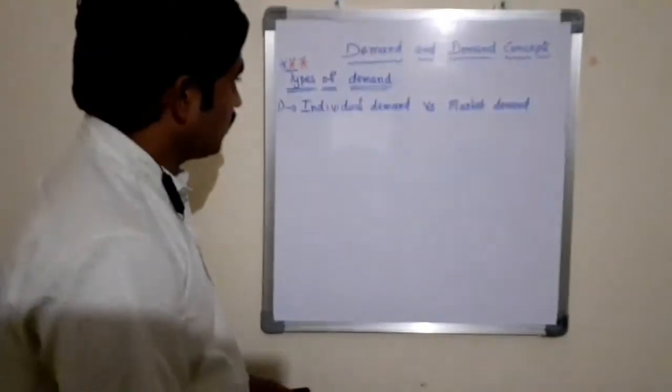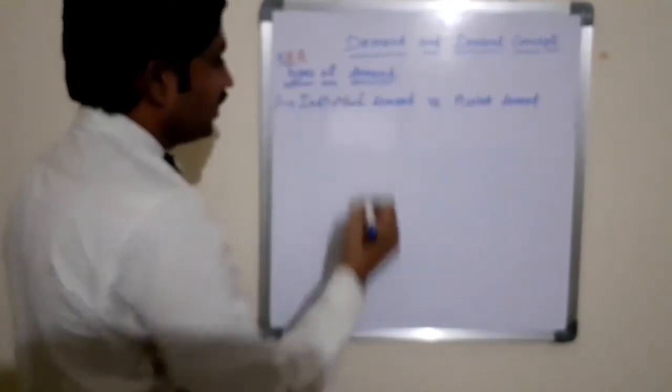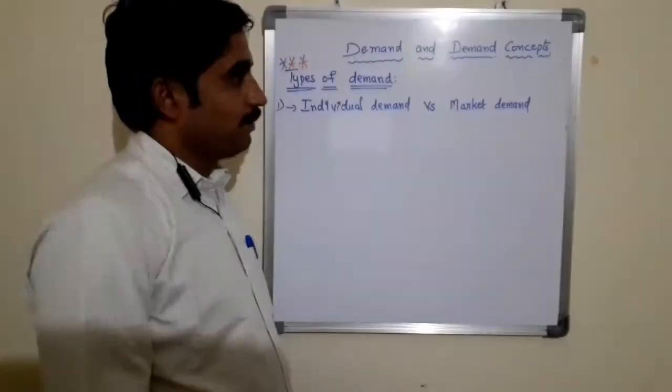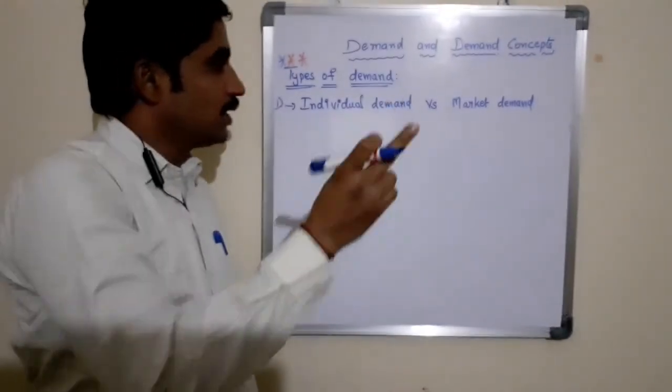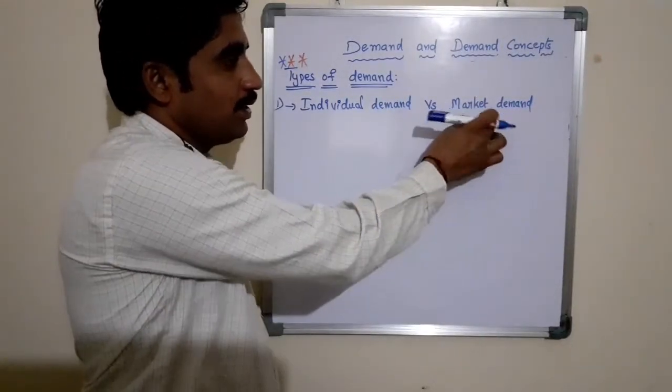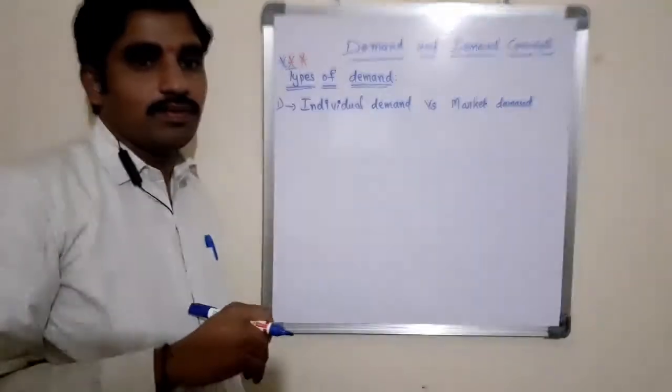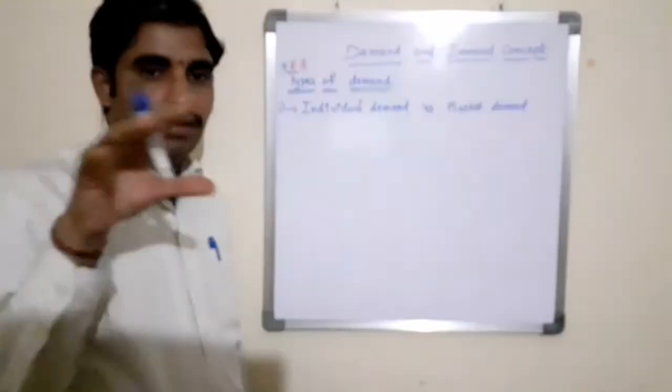The first one is individual demand versus market demand. Individual means a single person, market means the aggregate of the individuals, means the total.